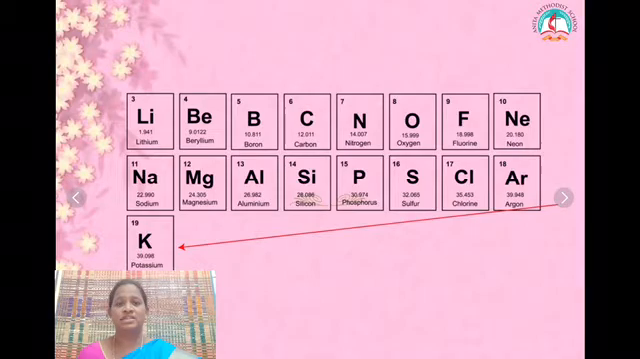This is one limitation. Because of such limitations, Mendeleev's periodic table was replaced by the modern periodic table, and a scientist called Henry Moseley in 1912 found a new property called atomic number. So in the modern periodic table the elements are arranged in increasing order of atomic number.